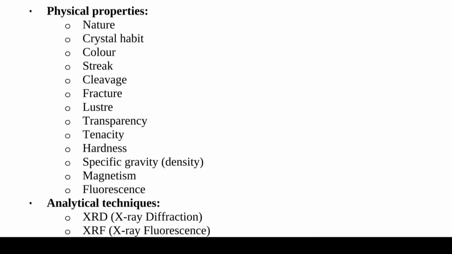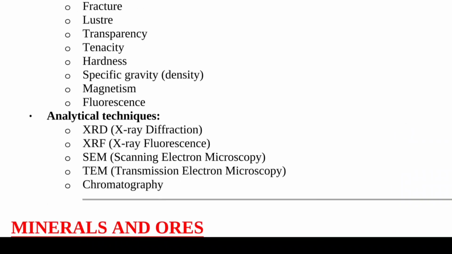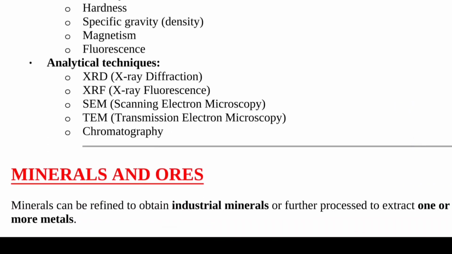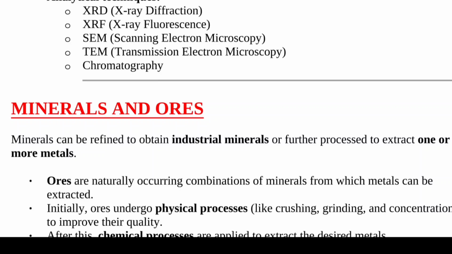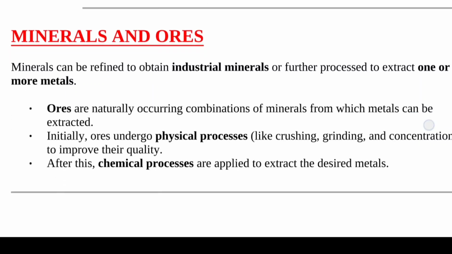That is, modern properties include nature, crystal habits, color, streak, cleavage, fracture, lustre, transparency, tenacity, hardness, specific gravity, magnetism and fluorescence. And we also use analytical techniques like XRD, XRF, SEM, TEM and chromatography.